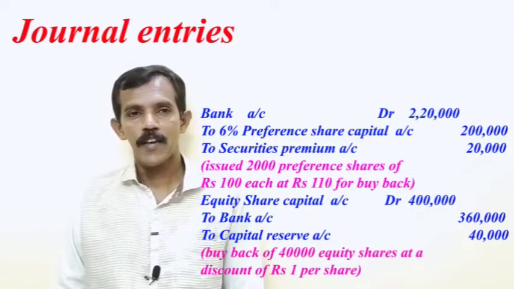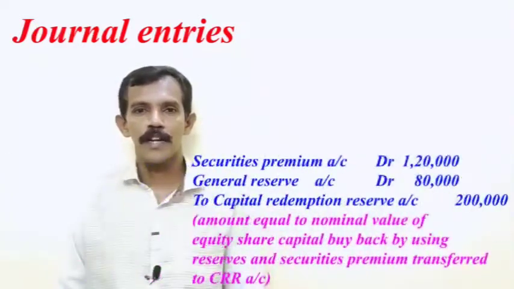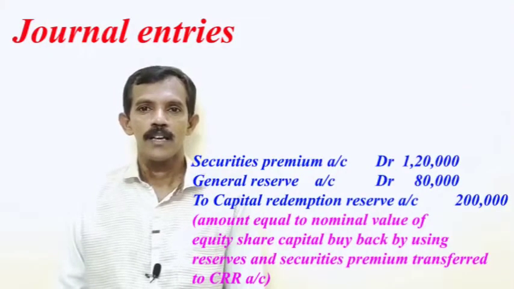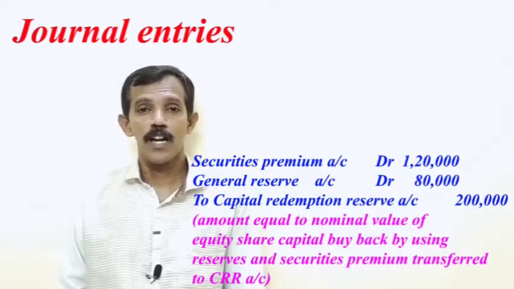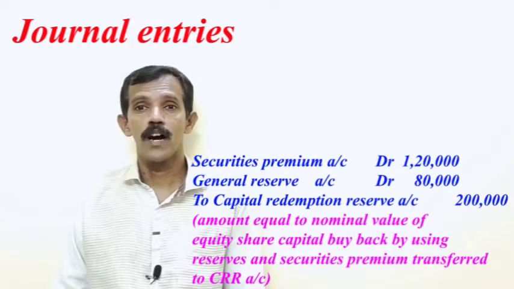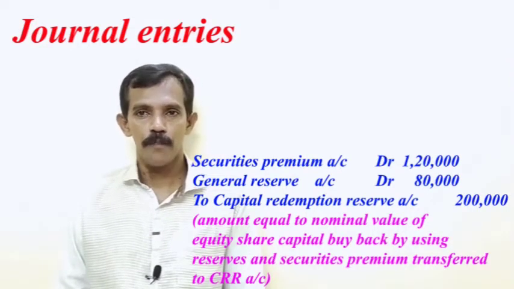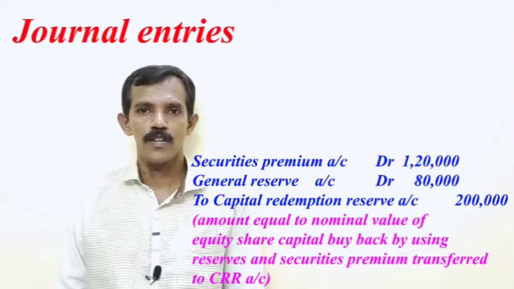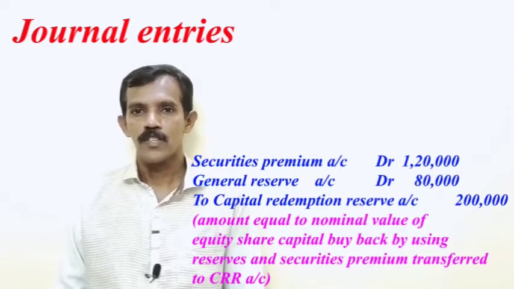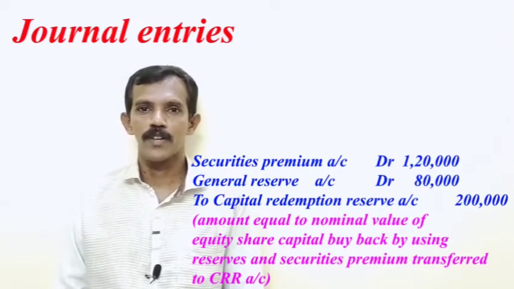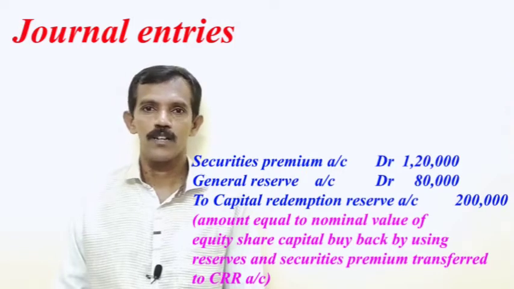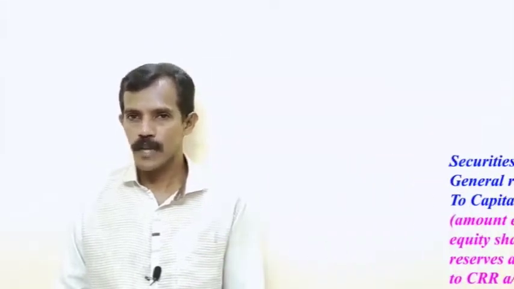Then third journal entry, for transferring amount to capital redemption reserve. Securities premium account debit 1,20,000. Here we already have 1 lakh in hand, and then by issuing preference shares we got 20,000, so securities premium total comes to 1,20,000. Then general reserve account debit 80,000 to capital redemption reserve 2 lakh. These are the journal entries required in this problem.